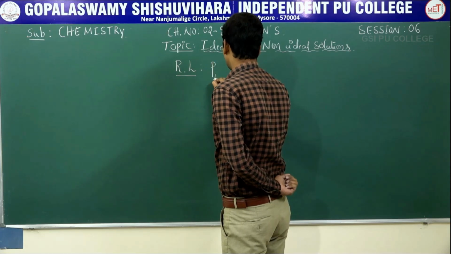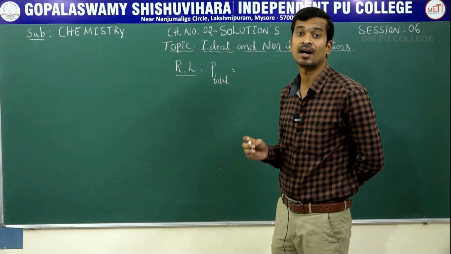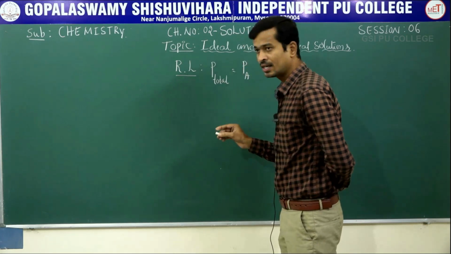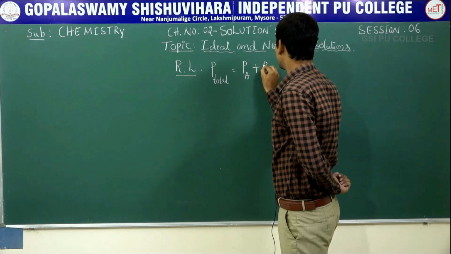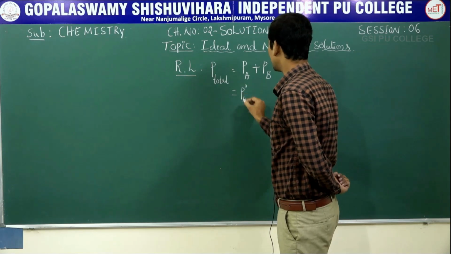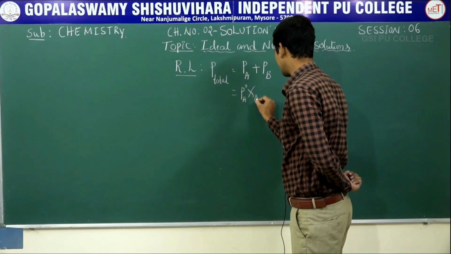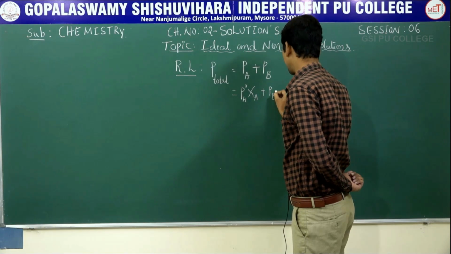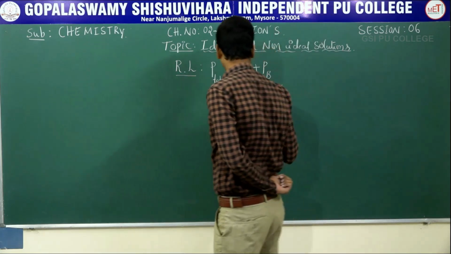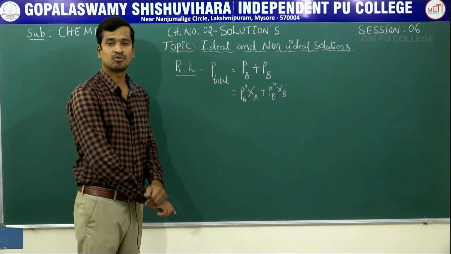The total vapor pressure of a solution containing volatile components is equal to the vapor pressure of component A plus the vapor pressure of component B. Suppose P_total is equal to PA naught, the vapor pressure of the pure component, into mole fraction of A, plus PB naught, the vapor pressure of pure component B, into mole fraction of B. Chi A and Chi B are the mole fractions of A and B. Suppose A is assumed as a solvent and B is assumed as a solute.